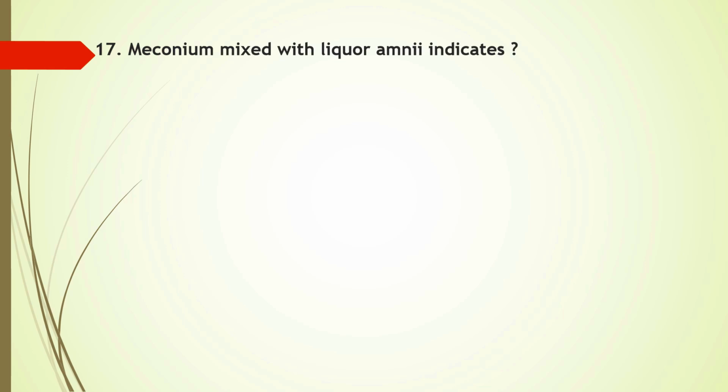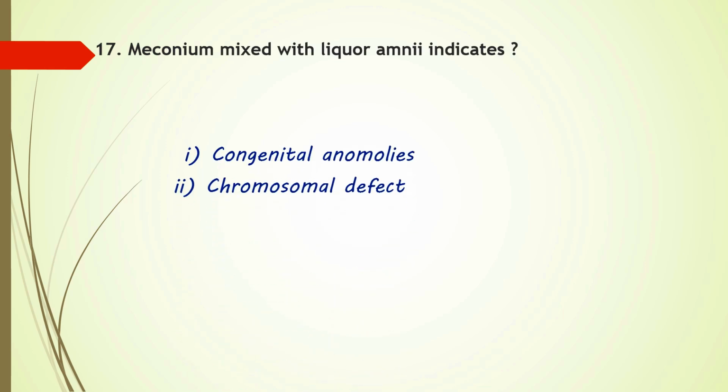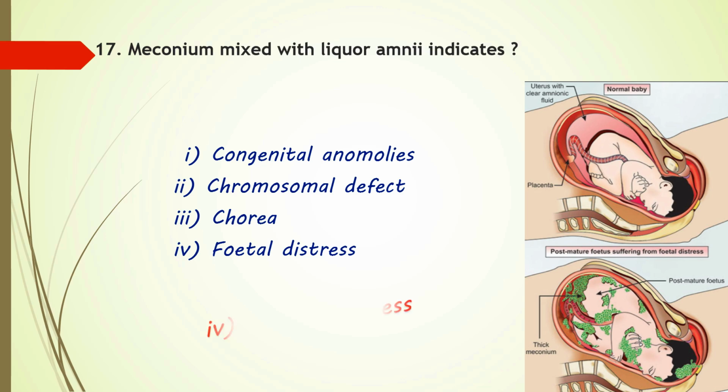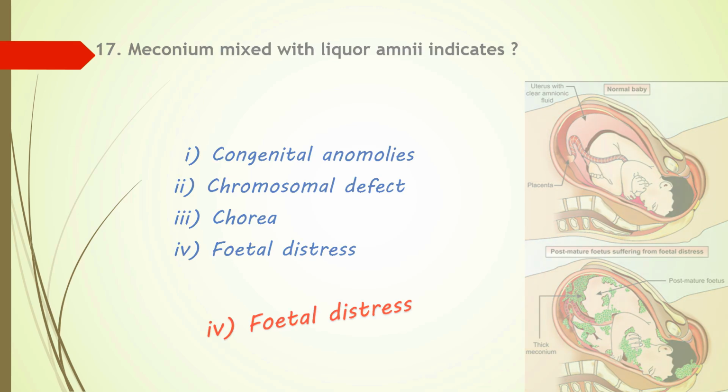Next question. Meconium mixed with leukemia indicates? Options are congenital anomalies, chromosomal defect, chorea, or option 4 fetal distress. Yes, meconium is passed into the amniotic fluid during fetal distress, primarily due to hypoxia, which mainly causes intestinal contraction. So meconium mixed with liquor amnii indicates fetal distress. Option 4 is the correct answer.